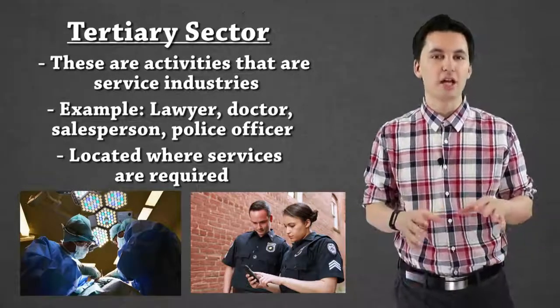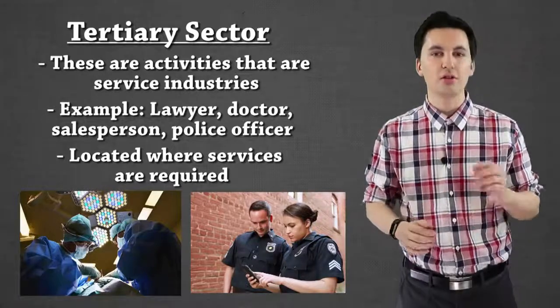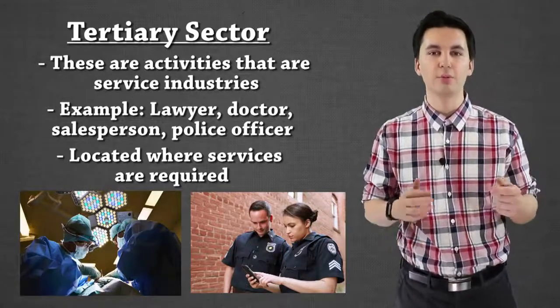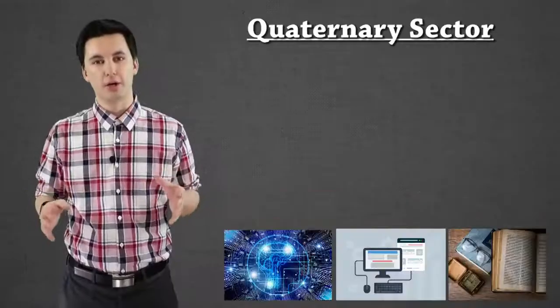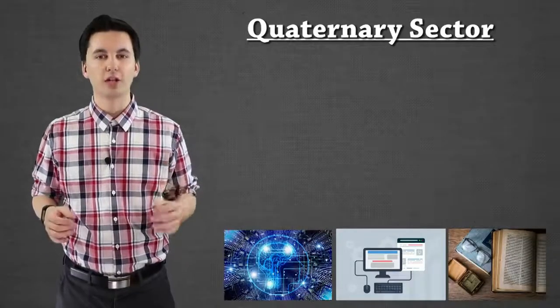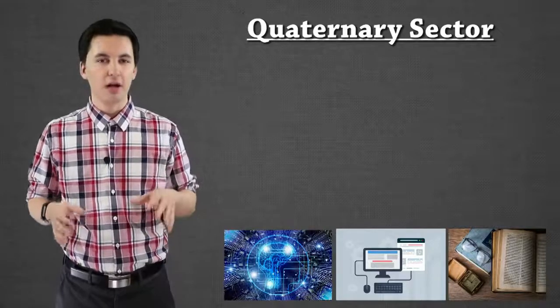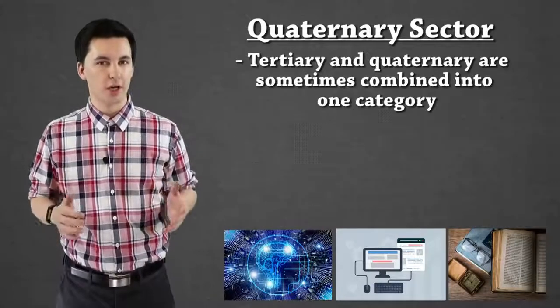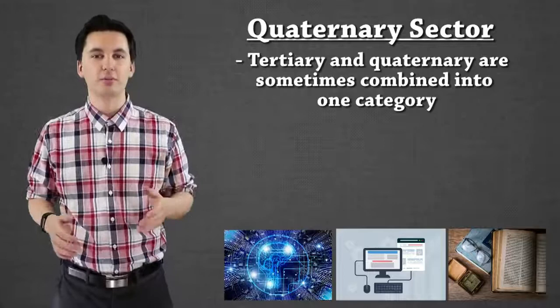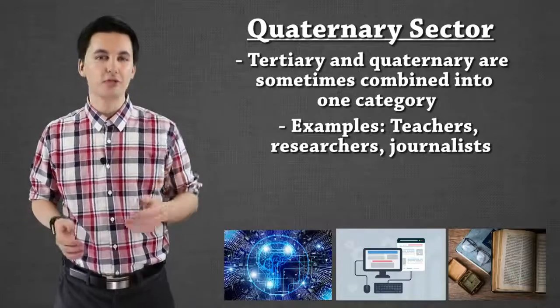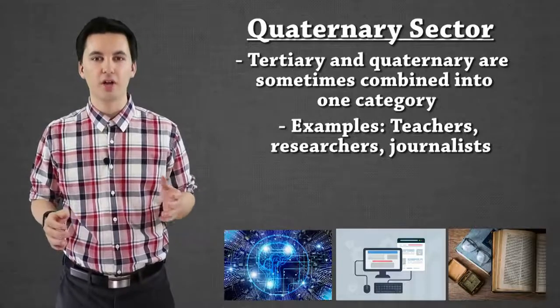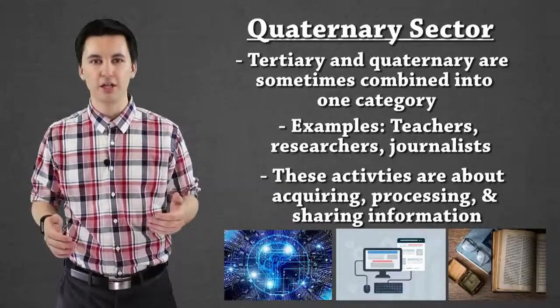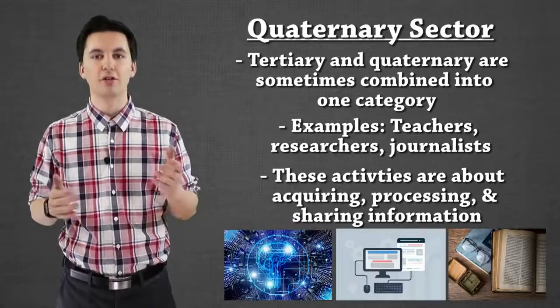So now that we have an understanding of primary, secondary, and tertiary, let's go into our last two and get a little bit more in depth into other aspects of the economy. The next part of our economy is going to be looking at quaternary sectors. Now, this one overlaps with tertiary. Some examples of this one are going to be like a teacher or even a researcher. The reason why is this sector of the economy is focused on research, on learning, on understanding information, and distributing it.